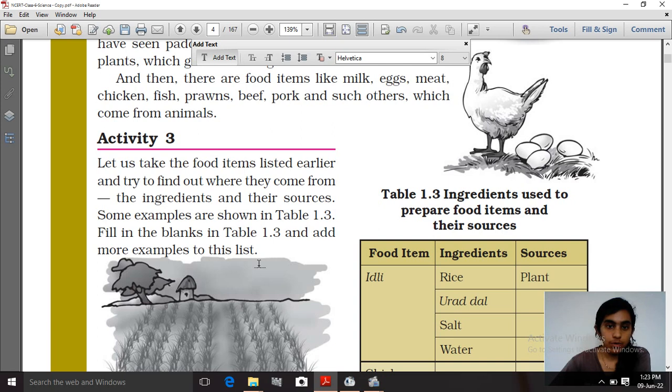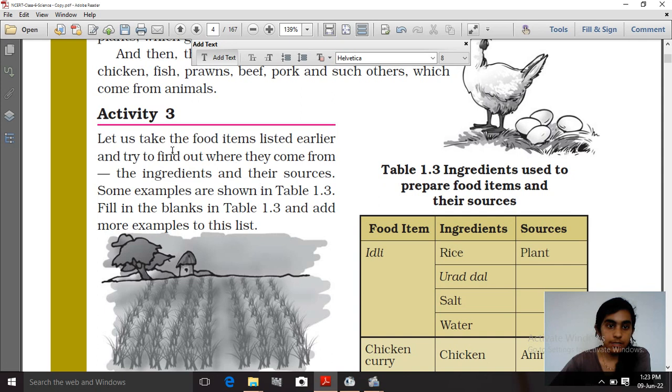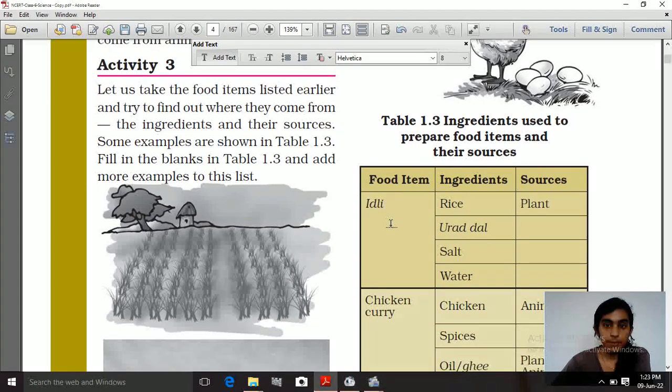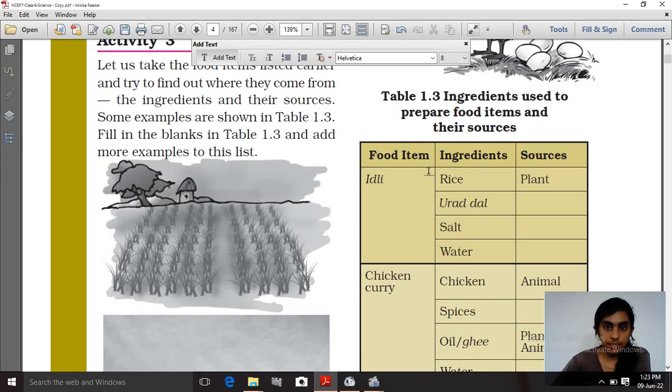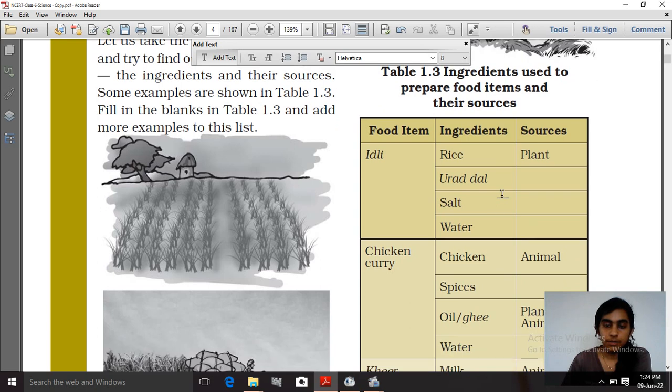So now one thing is there in activity 3, that here are some food items. Also the ingredients used to prepare these food items are listed. So you have to find out the sources. Some examples are already listed in table 1.3. By seeing those examples, you will definitely gather some idea.